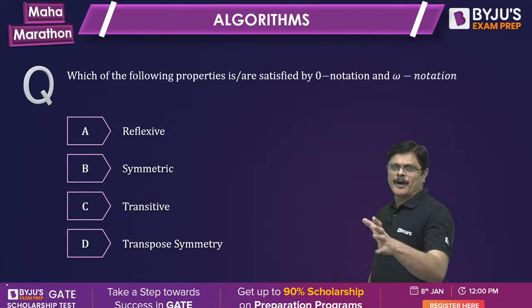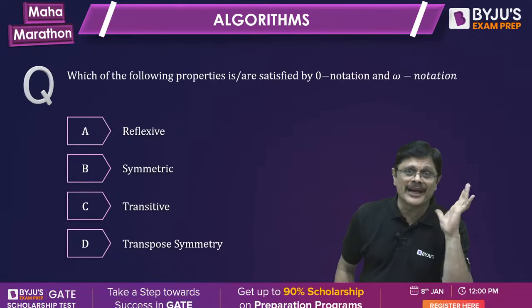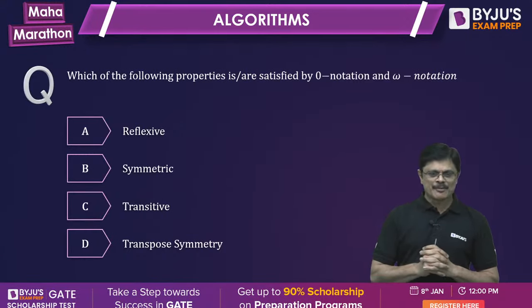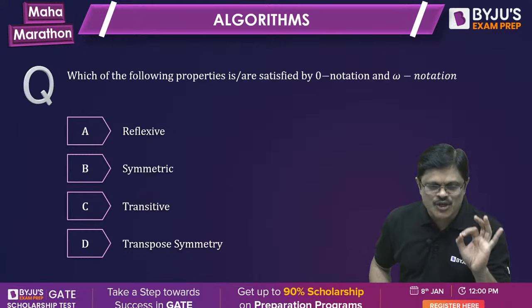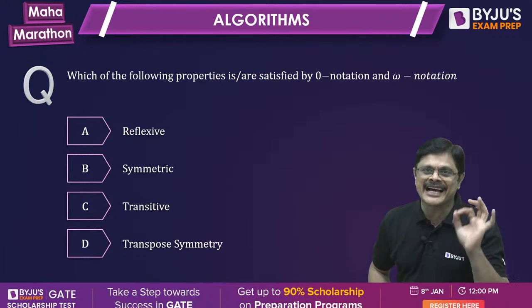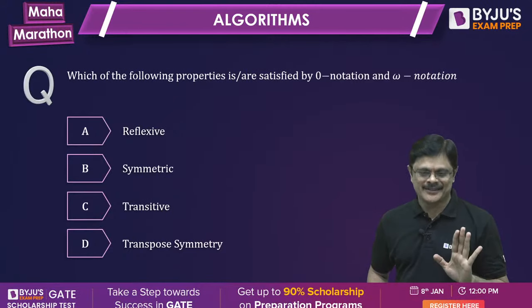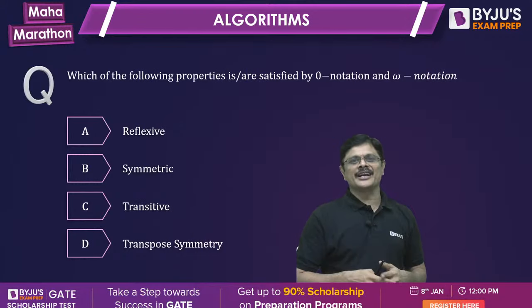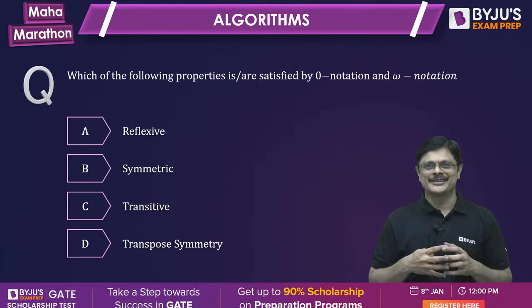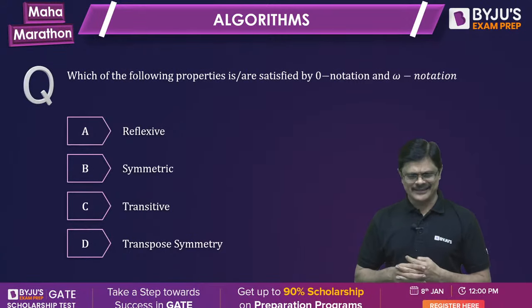Which of the following properties are satisfied by small o and small omega notation? Yeah, I'll tell you transpose symmetry. Wait, Saubhagya Nayak. I told you, transpose symmetry, I'll tell you. Wait for a while, because the next question is based on that. If I reveal this, you will answer this question. If you already know it, then fine.